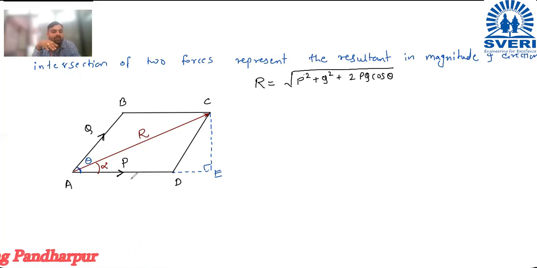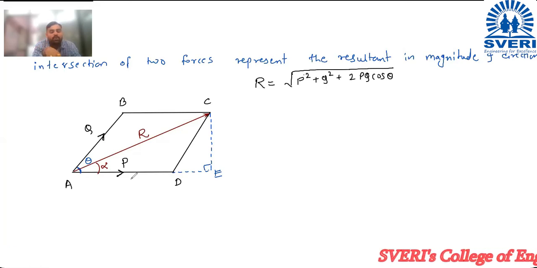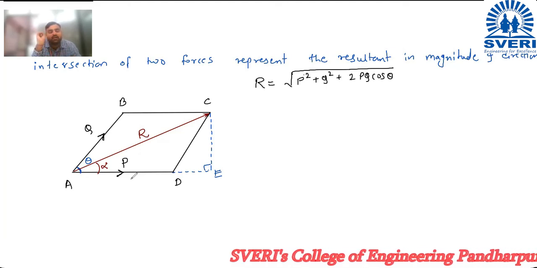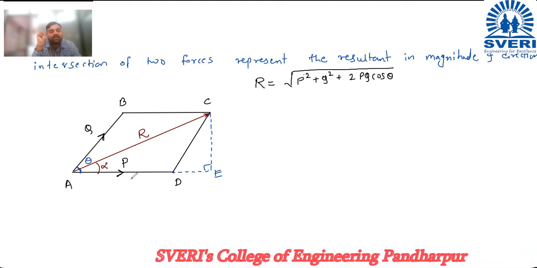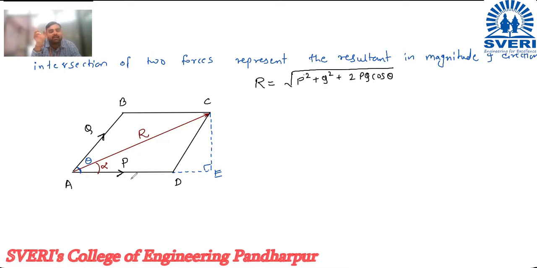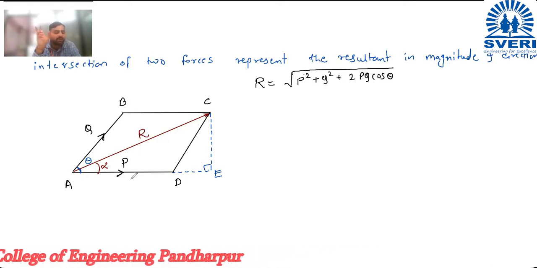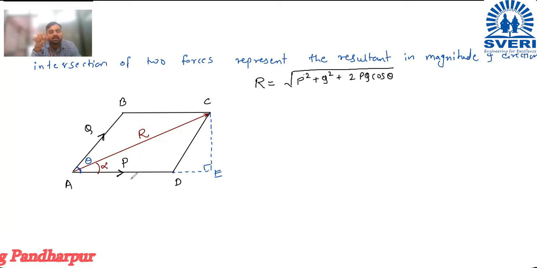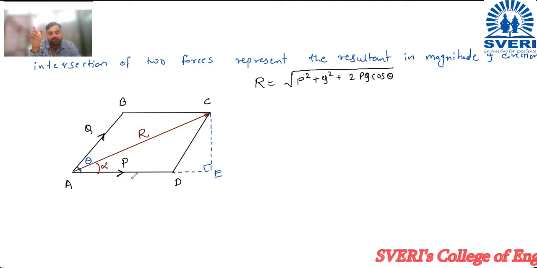Let ABCD be the parallelogram, then AD represents the force P, AB represents the force Q, then AC represents the resultant R. Let alpha be the angle of the resultant with the horizontal. Let theta be the angle between the two adjacent sides of the parallelogram. Also drop one perpendicular CE from point C on AD, which will meet at point E.